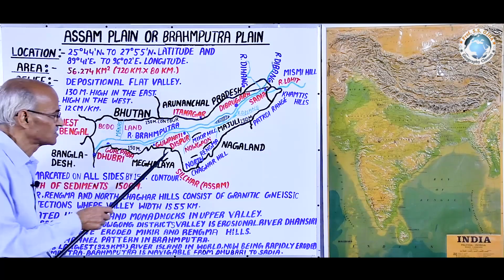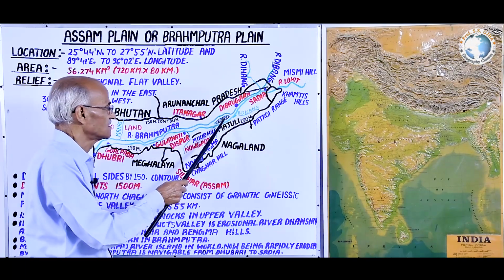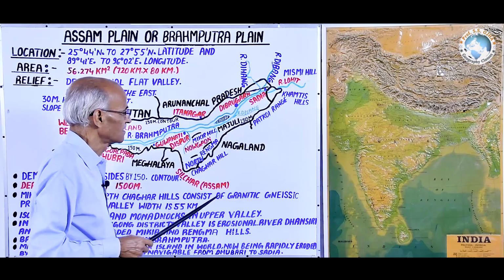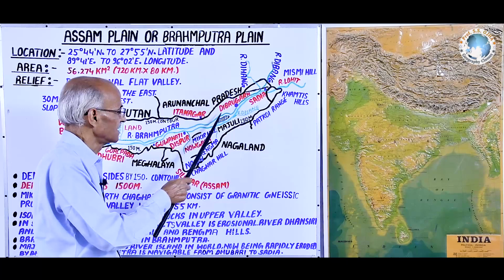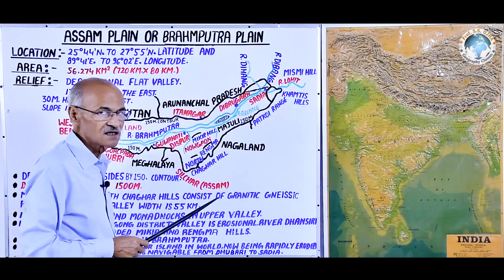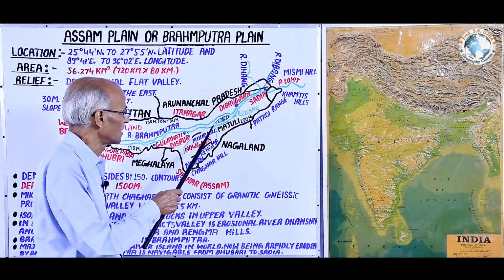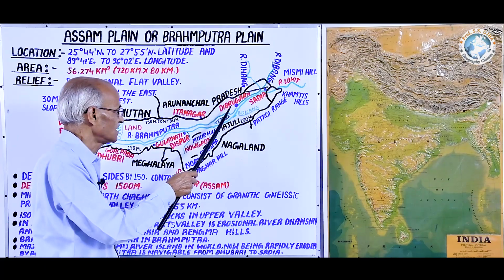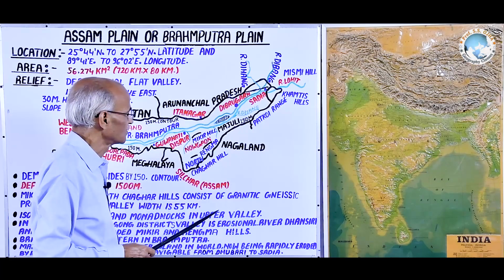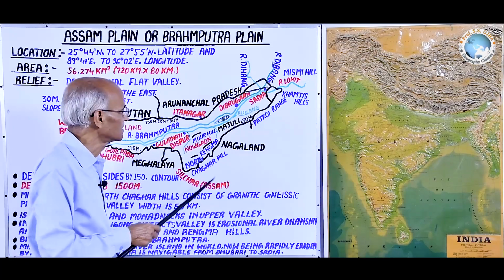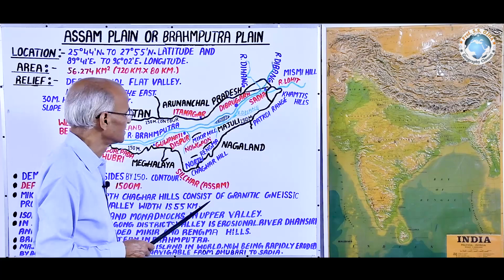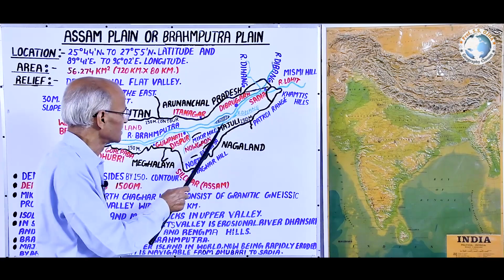Now, as we have discussed, Majuli is the river island called the largest in the world, and its extent is 929 km square. It has been largely eroded by river Brahmaputra, and it is even an environmental challenge that its existence is at risk.